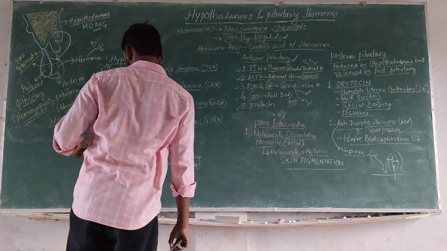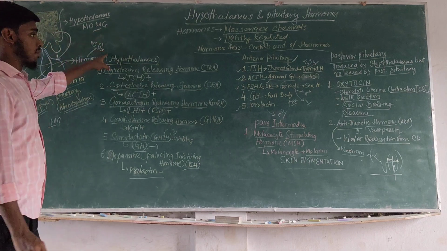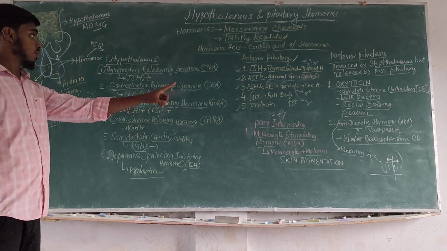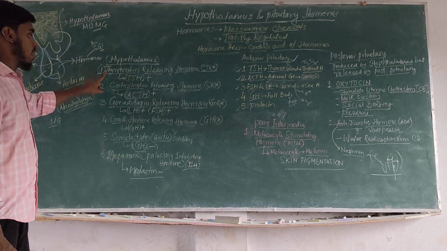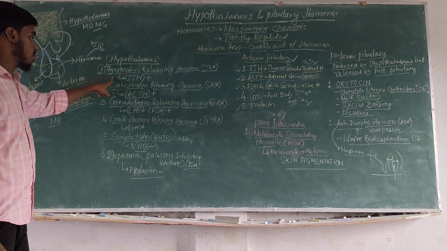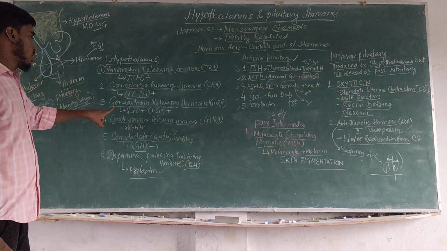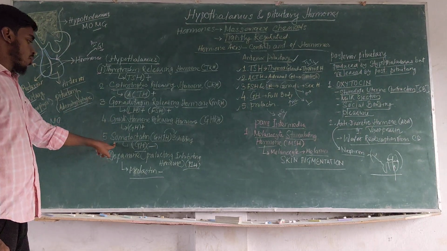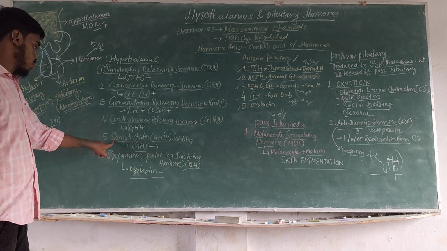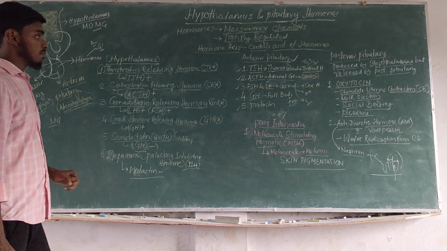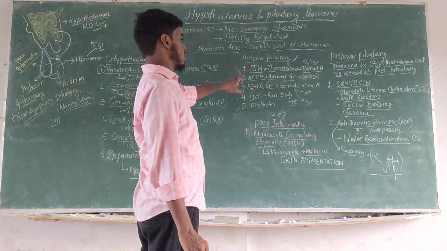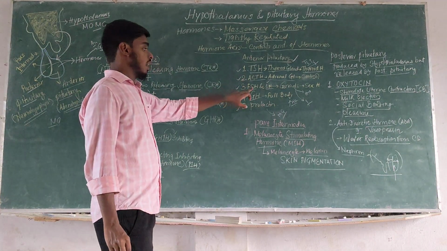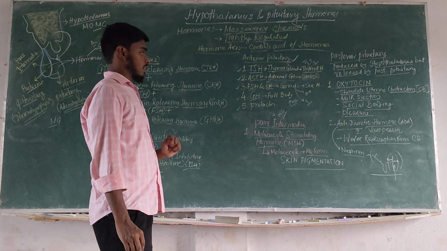So if we take a short summary, we can see the hormones released by the hypothalamus, anterior pituitary, posterior pituitary, and pars intermedia. The hypothalamus releases thyrotropin releasing hormone, corticotropin releasing hormone, gonadotropin releasing hormone, growth hormone releasing hormone, somatostatin, dopamine, etc. The anterior pituitary releases thyroid stimulating hormone, adrenocorticotropic hormone, FSH, LH, growth hormone, and prolactin.